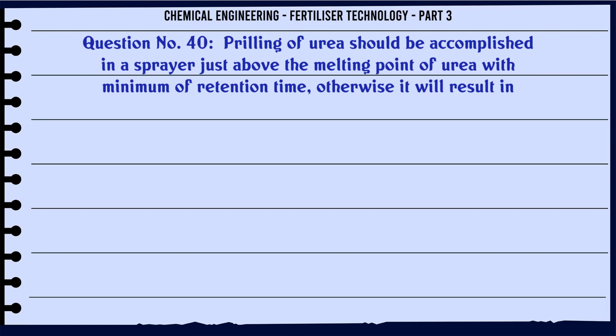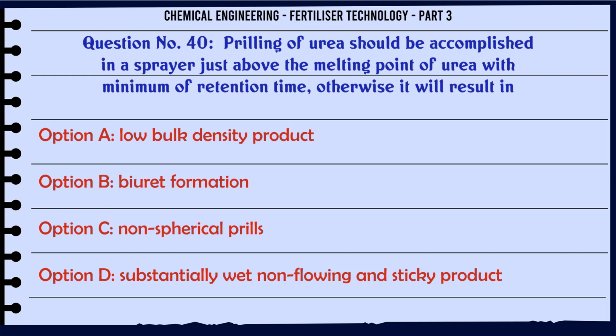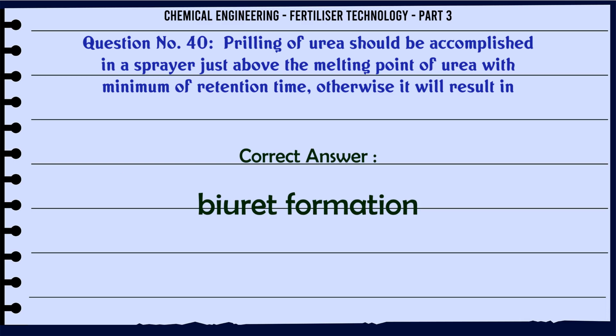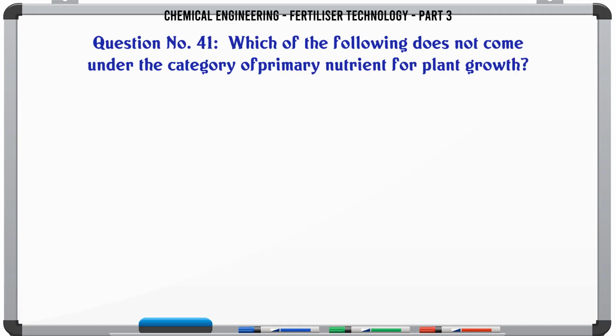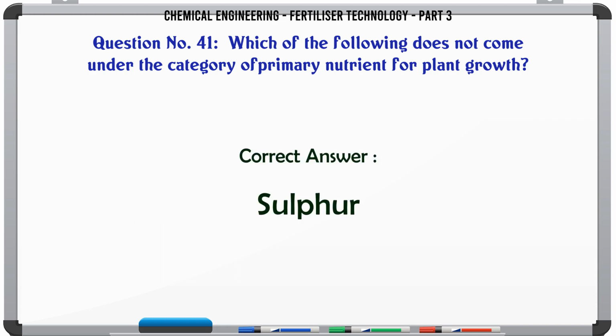Prilling of urea should be accomplished in a sprayer just above the melting point of urea with minimum of retention time, otherwise it will result in A. low bulk density product, B. biuret formation, C. non-spherical prills, D. substantially wet, non-flowing and sticky product. The correct answer is biuret formation. Which of the following does not come under the category of primary nutrient for plant growth? A. potassium, B. nitrogen, C. phosphorus, D. sulfur. The correct answer is sulfur.